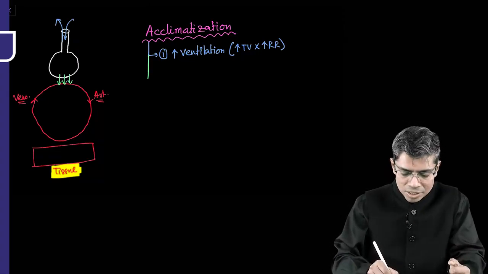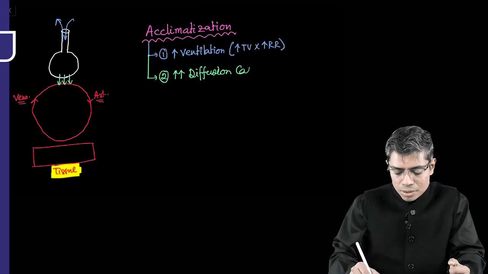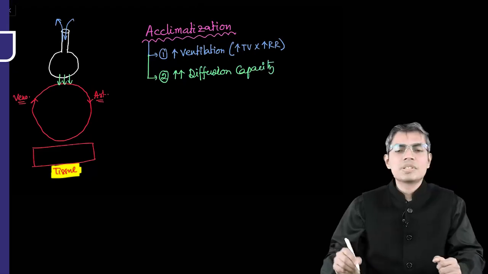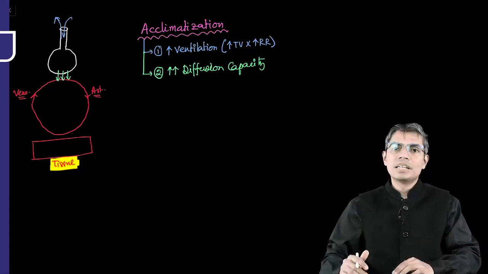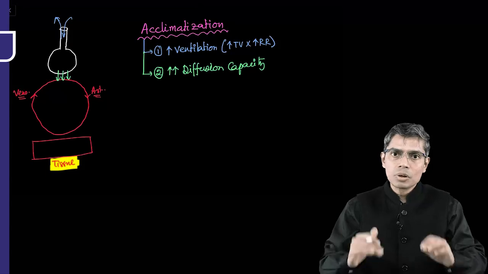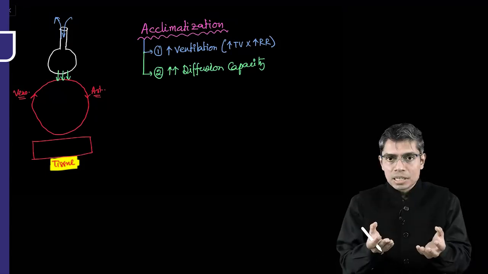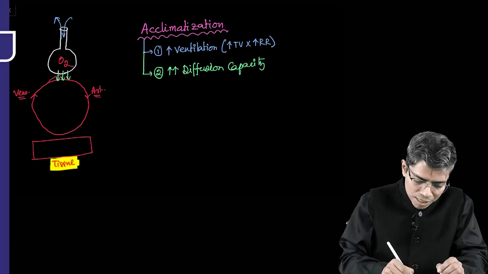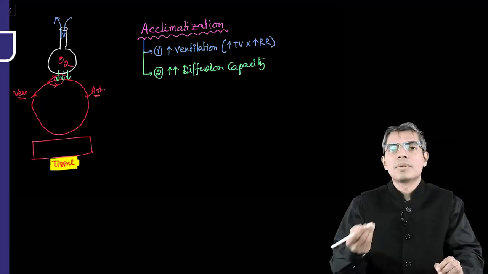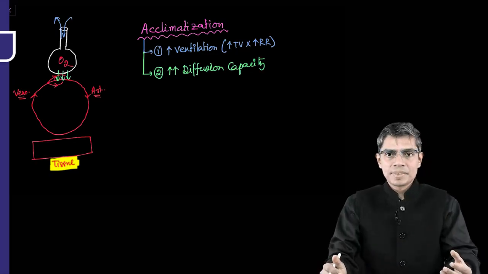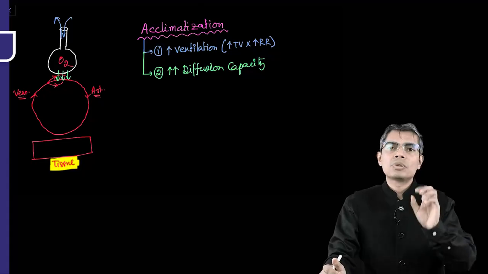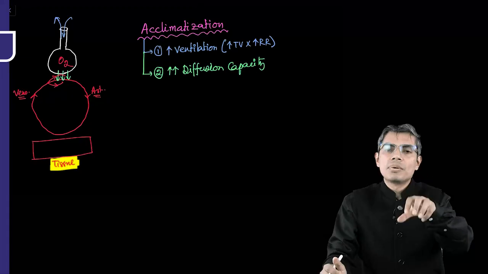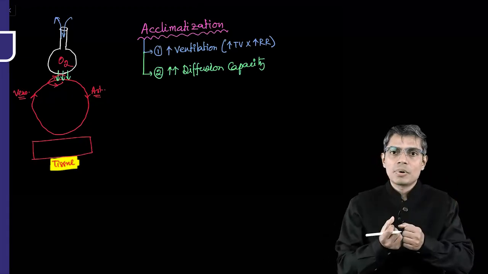So the second acclimatization change that you have to do is an increase in diffusion of gases, an increase in diffusion capacity of the lung. So how will the diffusion capacity of the lung be increased? Because you are doing hyperventilation, so more oxygen is entering the lung. Not only oxygen, proportionally you have to increase the blood supply to the lung. So you are getting more oxygen at the level of alveoli. Proportionally, you have to increase the blood supply at the level of lung. So how to increase the blood supply at the level of lung? In case of high altitude, the cardiac output of the person increases. So more blood will flow at the level of lung, so that blood will take up oxygen easily.